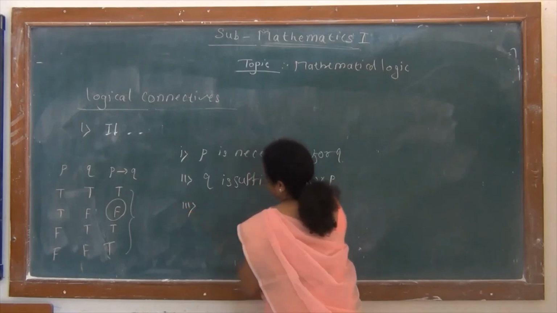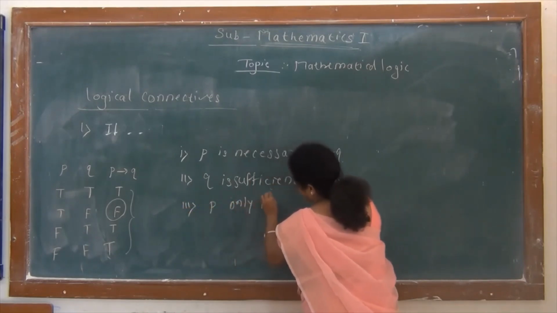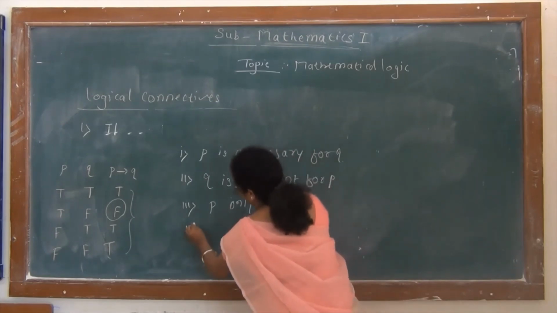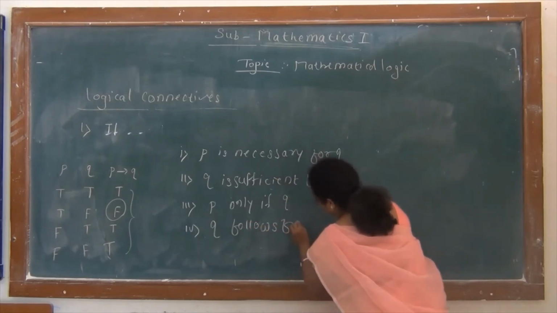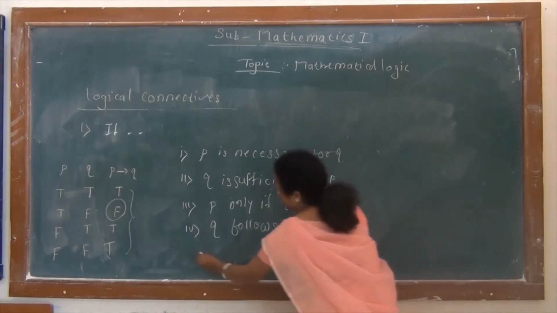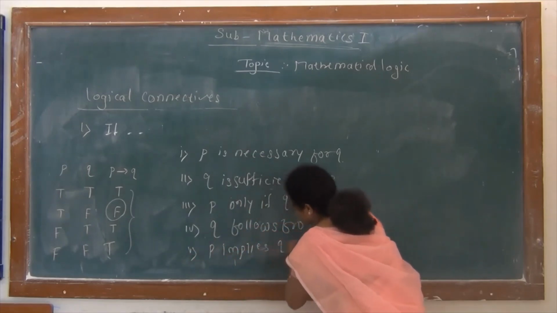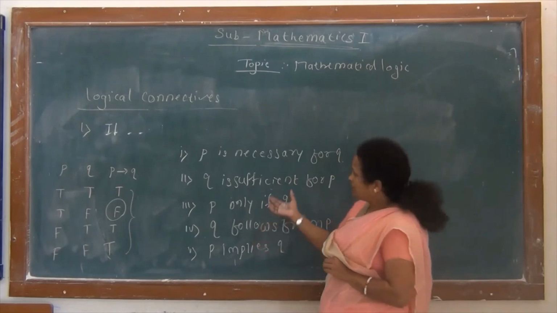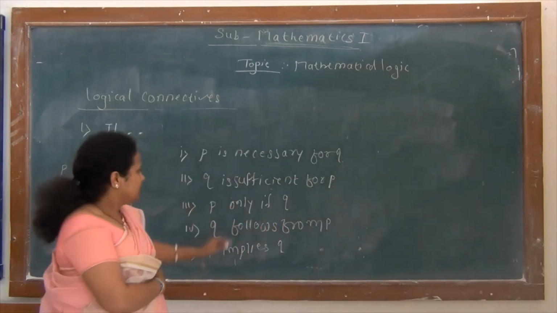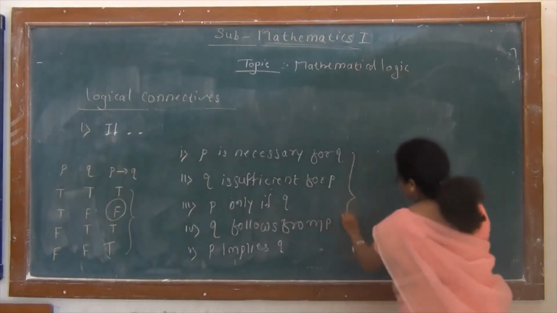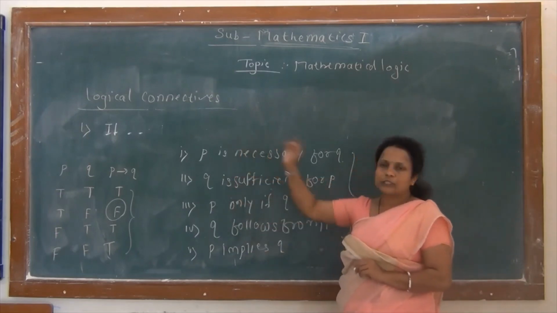Third, P only if Q. Fourth, Q follows from P. And fifth, P implies Q. That means instead of if then, if our sentences are of these five types, then also we write these statements symbolically as P implies Q. So remember this note for the conditional statement.